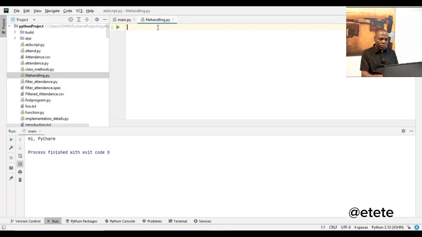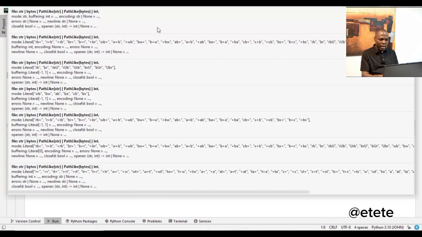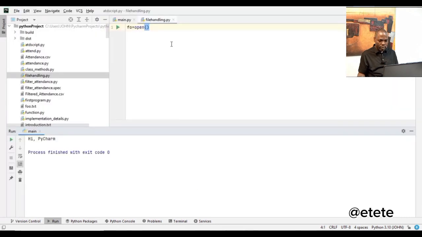The first thing I will do is declare a variable. I'll call it file object, and then I'll call the open function, and this open function will be expecting a parameter.